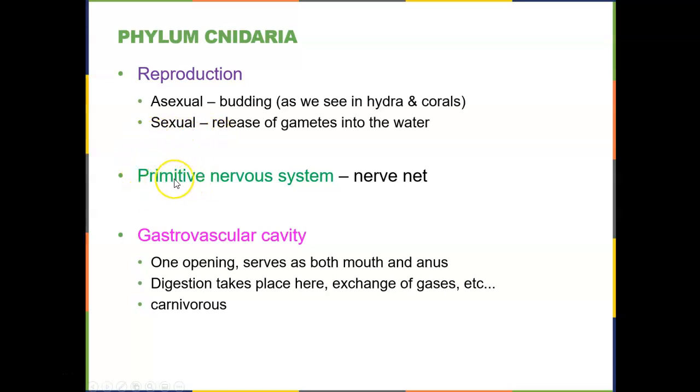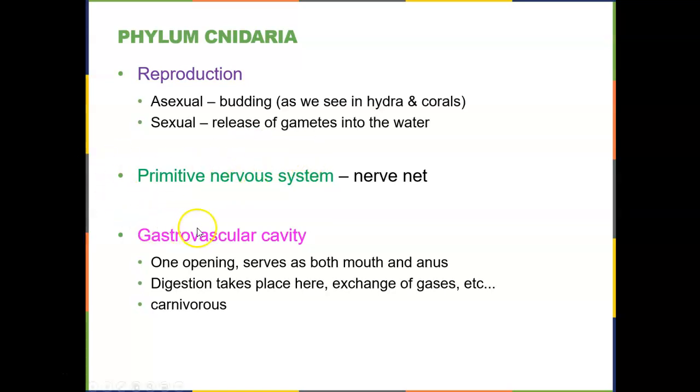For tissues, again, they do have true tissues, so they have a nervous system, but it's rather primitive, and it's called a nerve net, or a loose connection of nerve cells. This can be seen in species that exist primarily in the medusa form, as a circle on the top of their medusa bell structure, and you see the sort of round circle on the top of them.